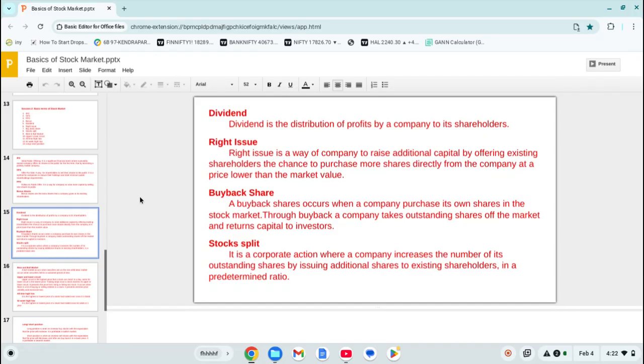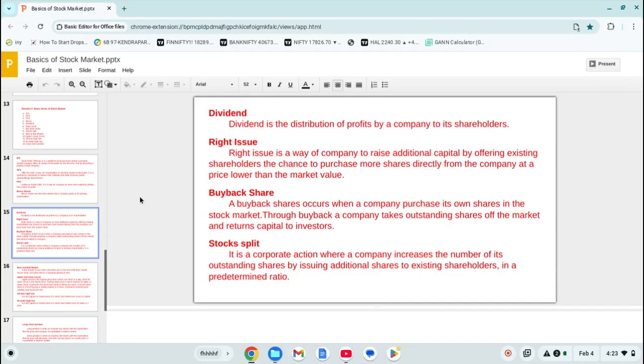Now coming to the rights issue. A rights issue is a way for a company to raise additional capital by offering existing shareholders the chance to purchase more shares directly from the company at a price lower than the market value. So, I am an existing shareholder of a company, and I have 100 shares of that company.